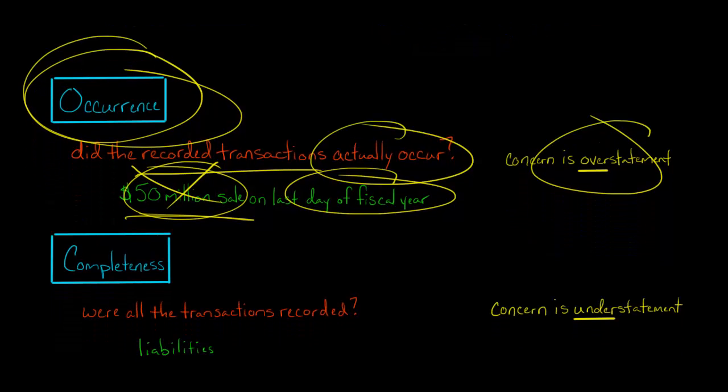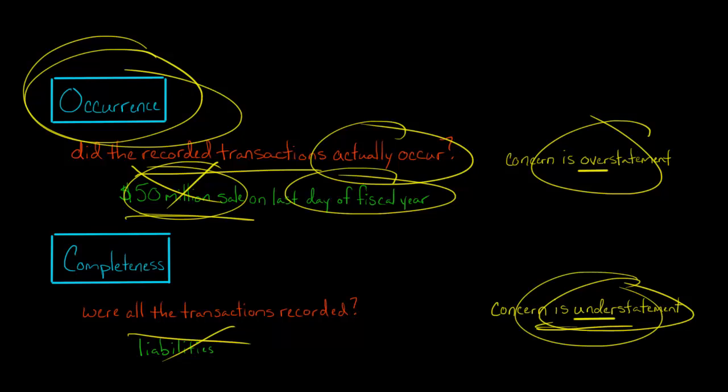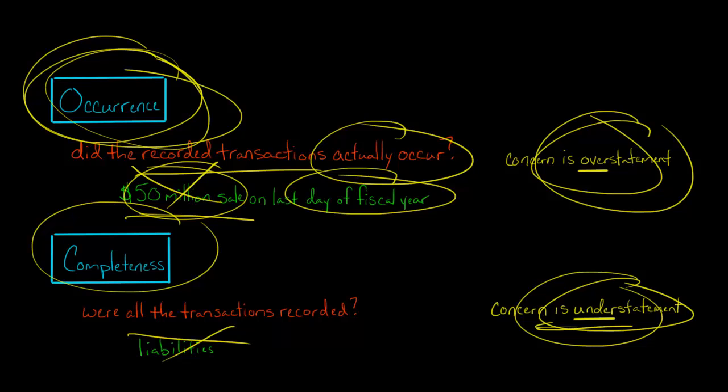Now, completeness, we're looking at the opposite. With the completeness assertion, we're saying maybe there's an issue with understatement. Instead of overstating an account, maybe management understated the account. And we want to know, were all the transactions that should have been recorded during that period in fact recorded? So this is complete. For example, did they record all of the liabilities that they should have recorded? Why? They might have an incentive not to record all of their liabilities, to understate their liability. So we want to not only know, okay, did transactions occur and see if they're overstated accounts, but we want to know, is there complete? Have we recorded all of the transactions?